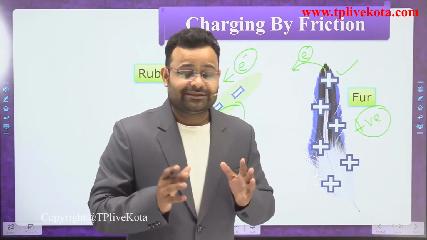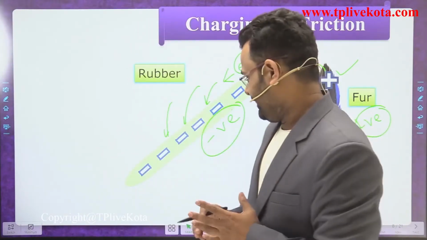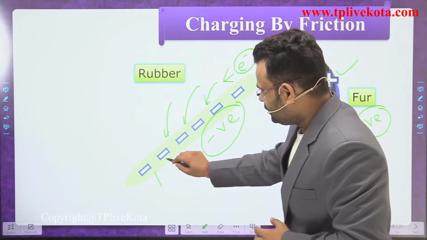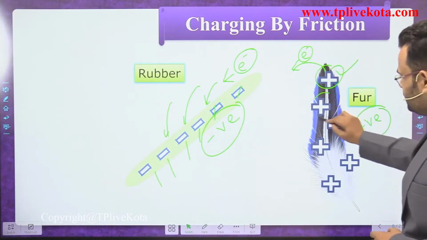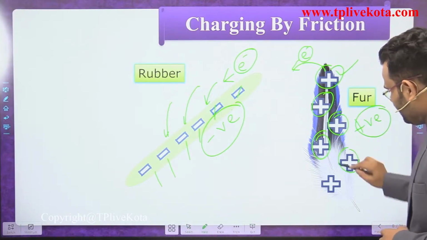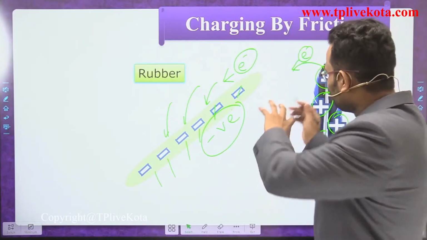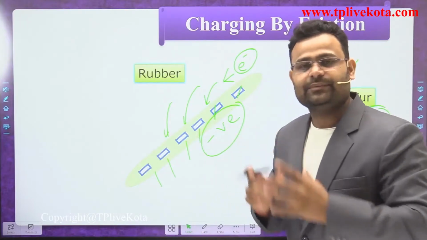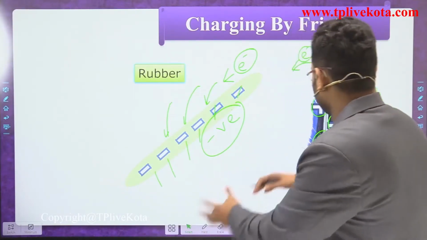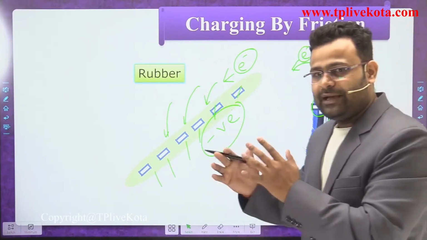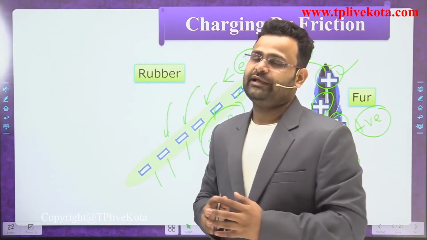The amount of positive and negative charge is equal. Let's say it has 6 negative charges, and the fur also has 6 positive charges. Because if one electron moves and creates a negative charge, the same amount of positive charge is created on the fur also. So they balance each other: equal amount of positive charge and equal amount of negative charge.